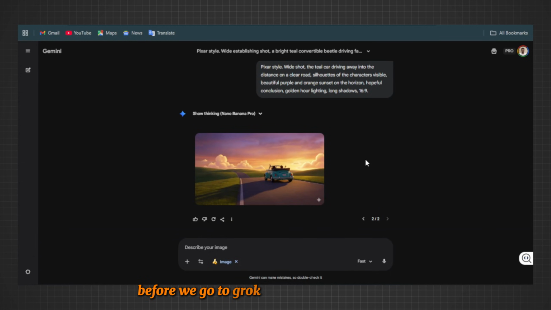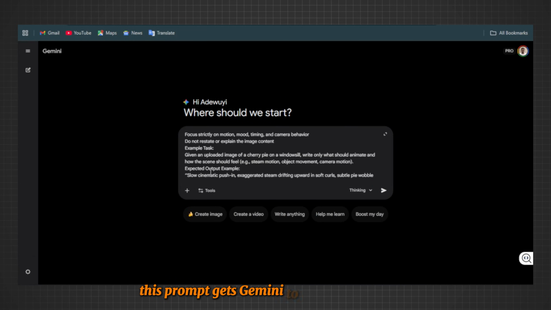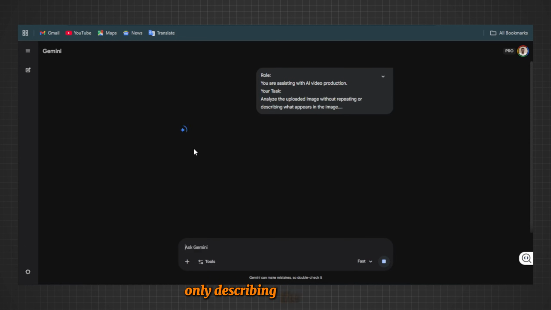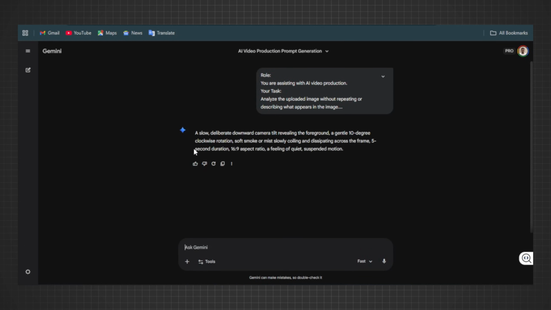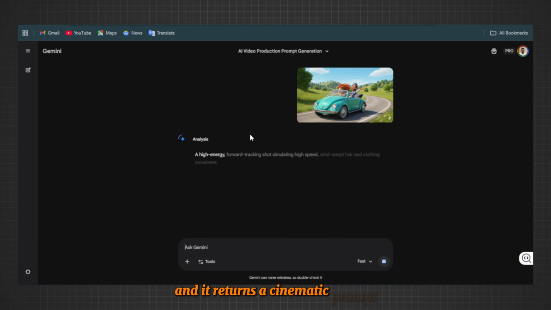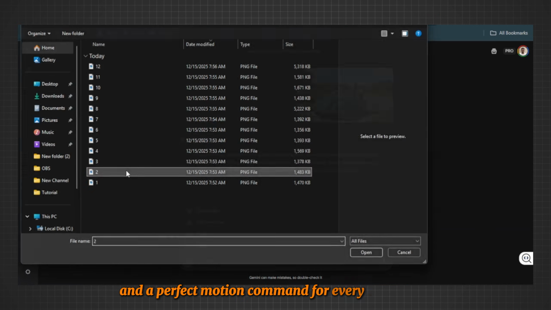Before we go to Grok, we need motion prompts. I use a new prompt in Gemini. This prompt gets Gemini to analyze the image and generate a short cinematic instruction only describing the movement. I upload my static image here and it returns a cinematic prompt. I repeat this for all 12 scenes. Now we have a static image and a perfect motion command for every single shot.